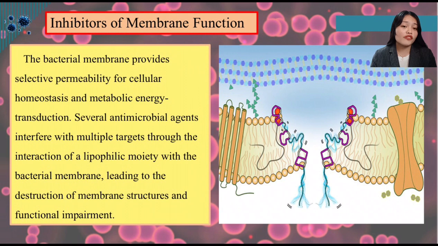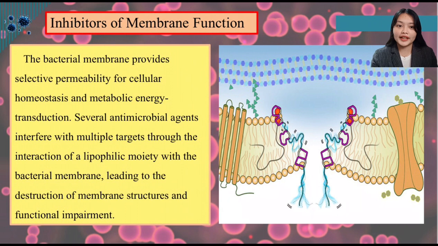Then the inhibitors of membrane function, where the main target is the cell membrane. The bacterial membrane provides selective permeability for cellular homeostasis and metabolic energy transduction.